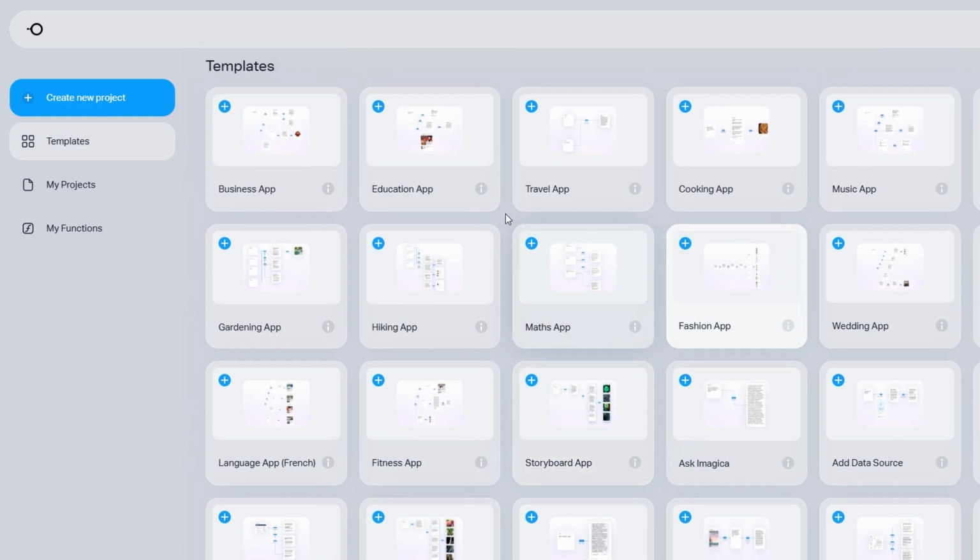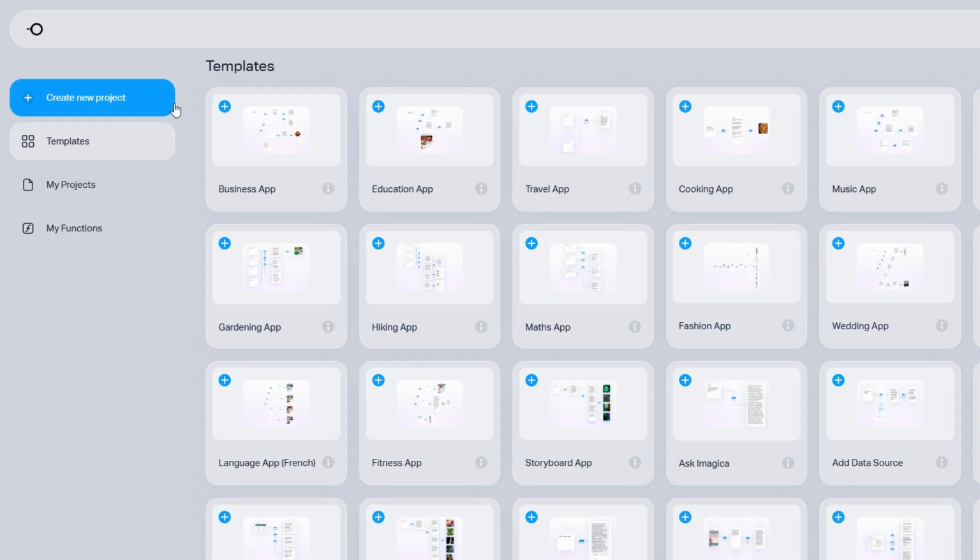At the top left corner of the page, there's an option that says Create New Project. This is where the real fun begins. Clicking on it lets you start building your app either from scratch or by customizing an existing template. This flexibility is what makes Imagica so user-friendly. You're in control, no coding required.